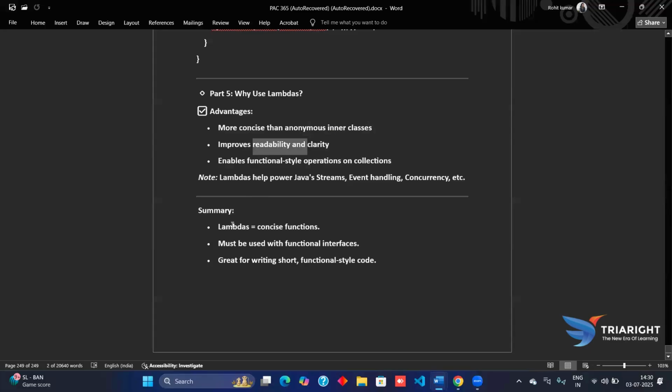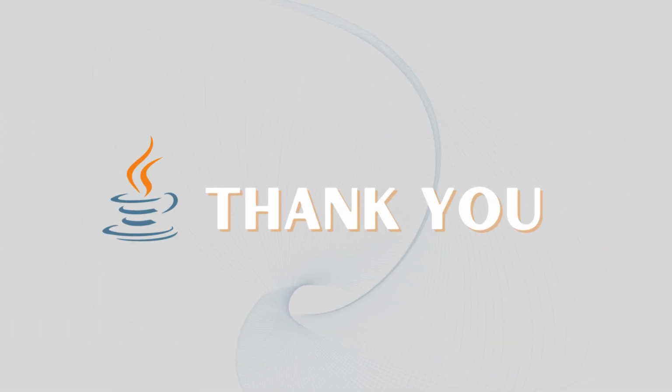Now coming to the summary, we have studied lambdas. They make functions very concise, and they must be used with functional interfaces. They are great for writing short functional style code, which will make our graphical user interface more attractive and dynamic. Now coming to the end of this class, we will meet in the next class.